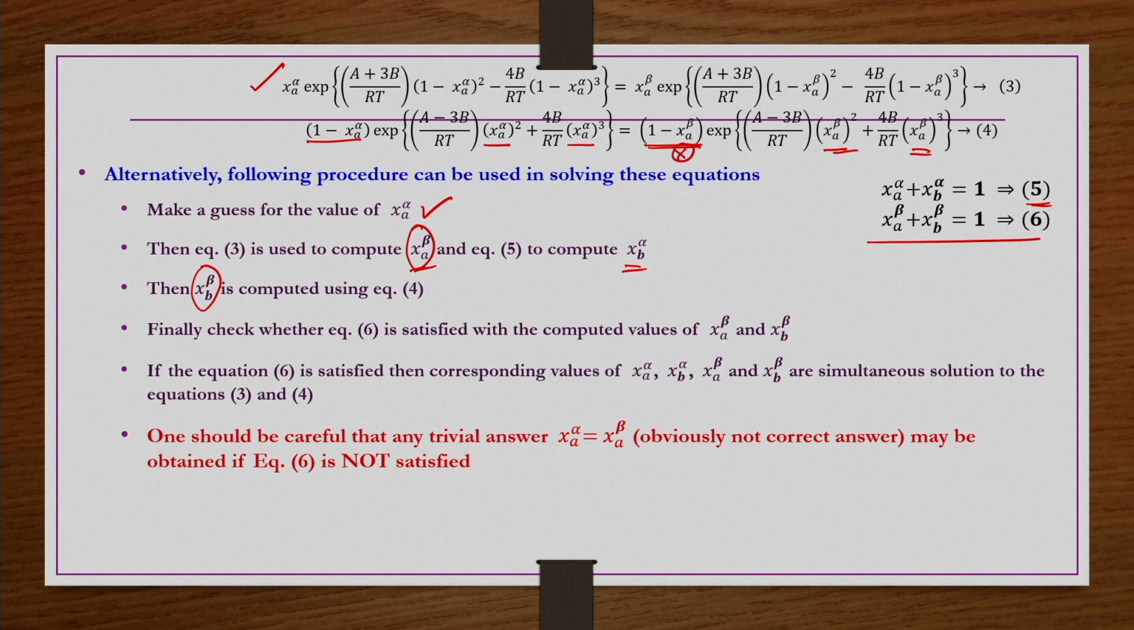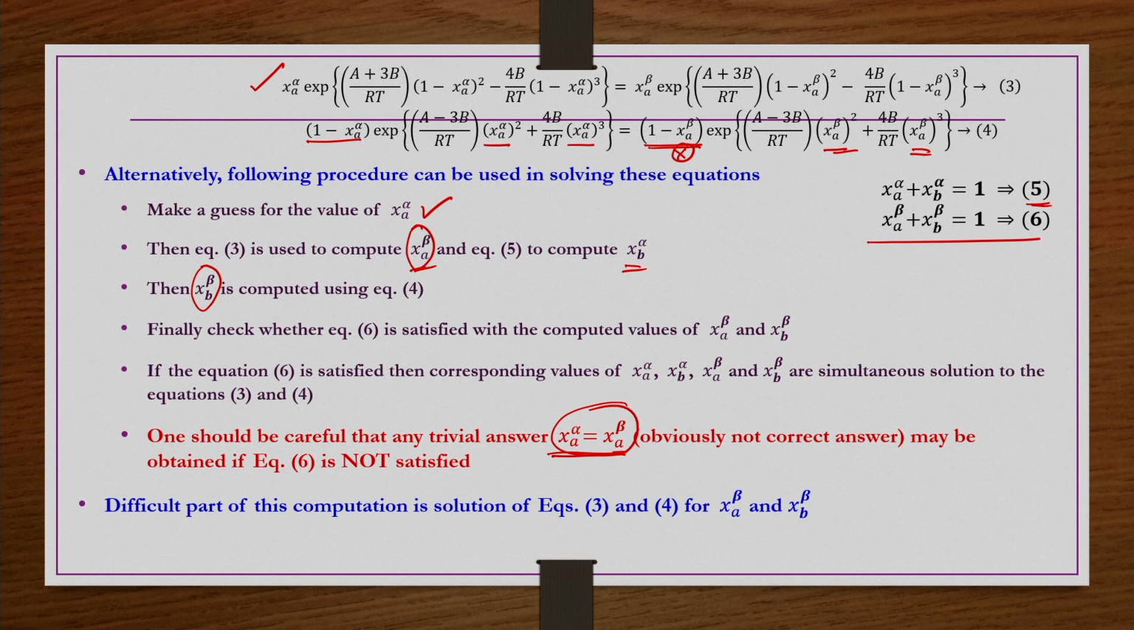And one should be careful that a trivial answer, x A alpha equal to x A beta, may be obtained if equation 6 is not satisfied, but obviously it is not the correct answer. The difficult part of this computation is the solution of equations 3 and 4 for x A beta and x B beta, because these equations have some non-linear terms.